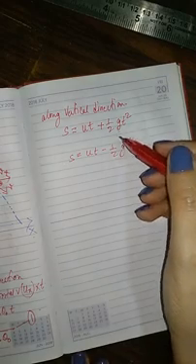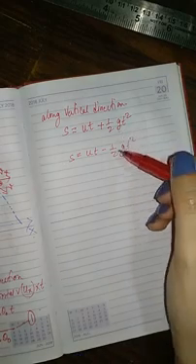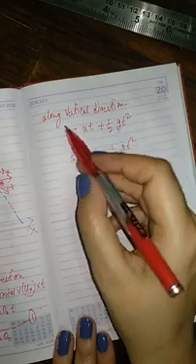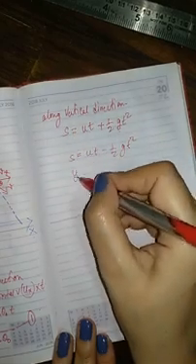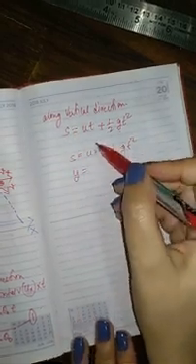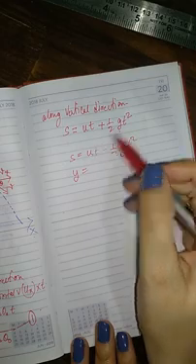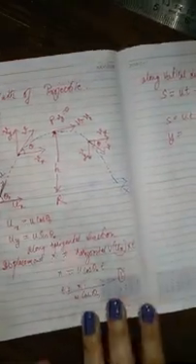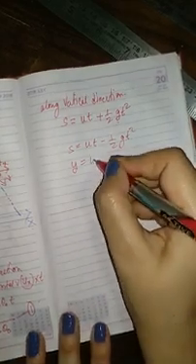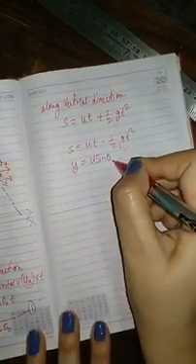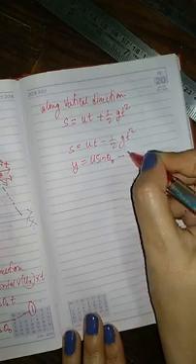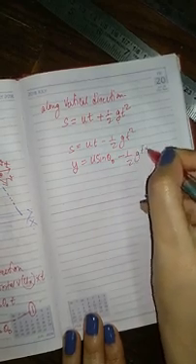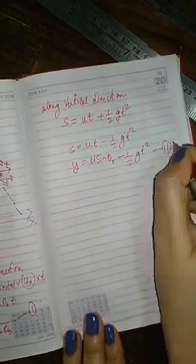Now displacement is along vertical axis, which is y-axis. U is the vertical velocity, so uy is u sine theta. So I'll write y is equals to u sine theta naught t minus half gt square, equation number 2.